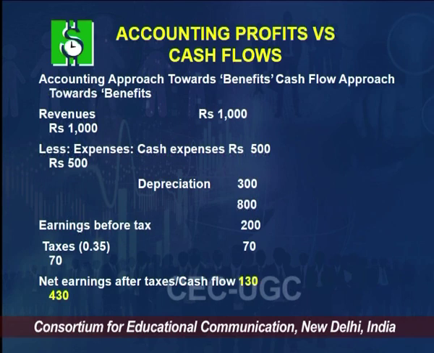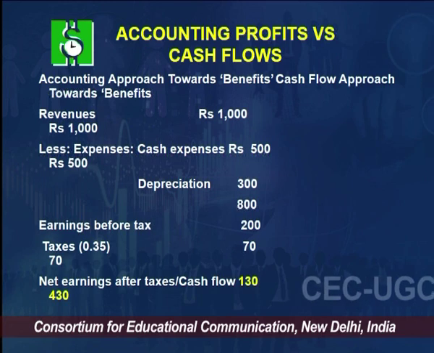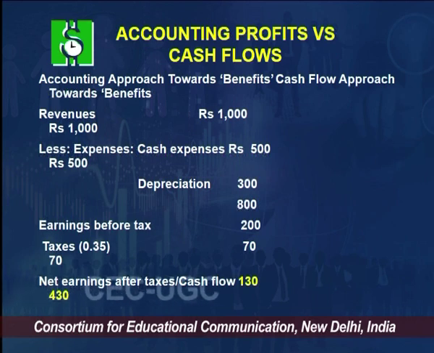So in capital budgeting decisions, we do not use accounting profit, we use only the cash flows. Let me show you one example here of the difference between accounting profit and cash flows. As per the accounting approach towards benefit and the cash flow approach towards benefit, two columns have been prepared, right.